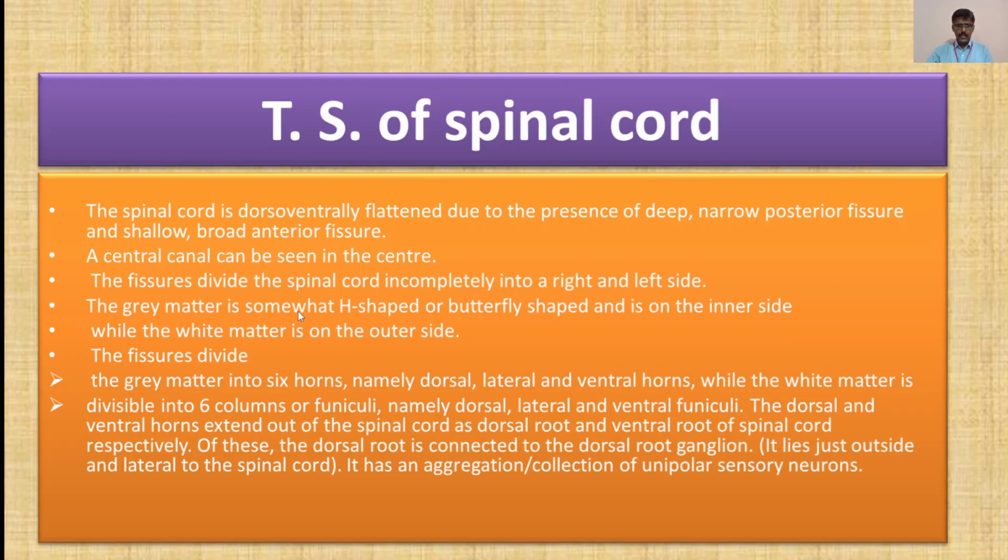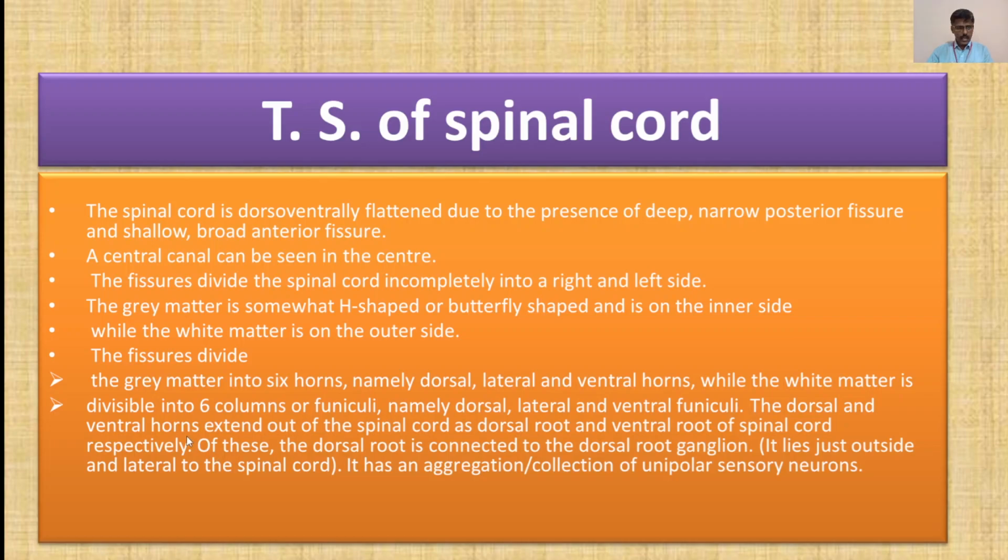The gray matter is somewhat H-shaped or butterfly shaped and is on the inner side, while the white matter is on the outer side. Now remember this difference. The gray matter is inside and the white matter is outside. The fissure divides the gray matter into 6 horns as seen in the previous diagram, namely dorsal, lateral and ventral horns, while the white matter is divisible into 6 columns or funiculi, namely dorsal, lateral and ventral funiculi.